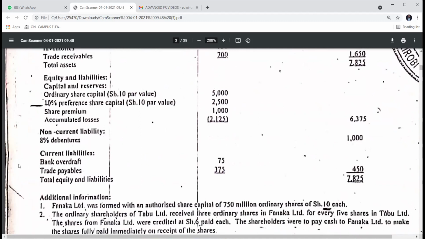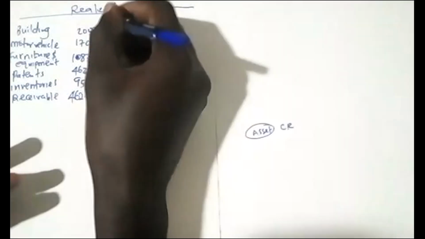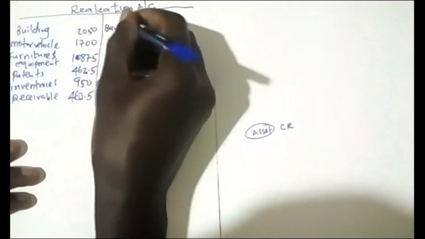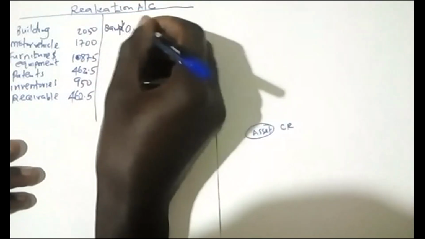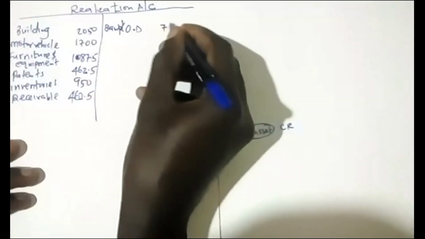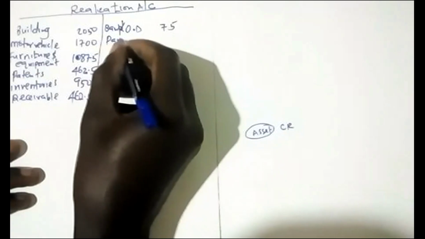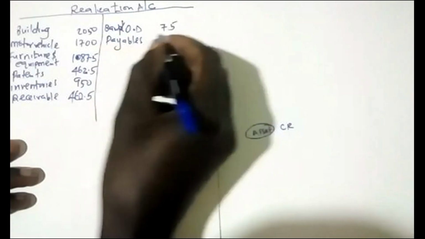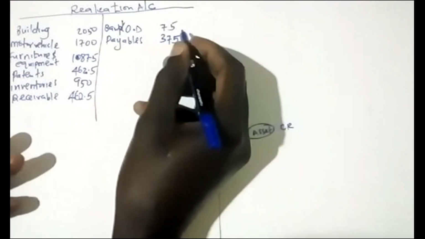So these ones, you credit them, because under the individual liability accounts they have been debited to close them. So 75 and 375: bank overdraft 75, and the payables 375.